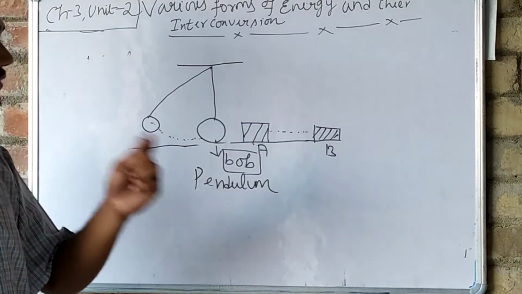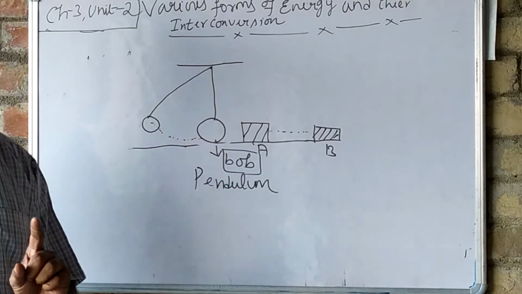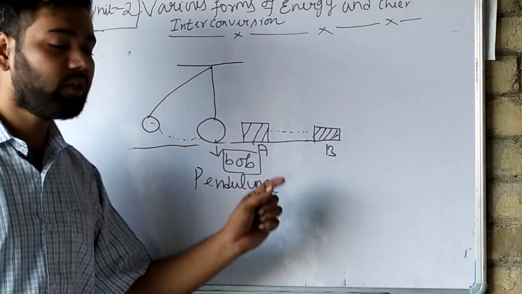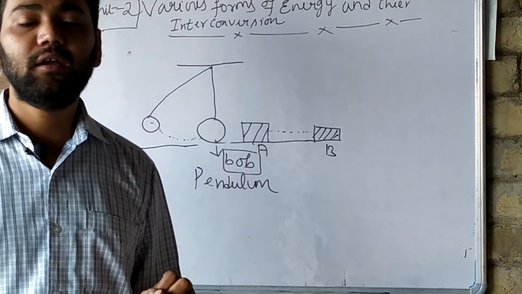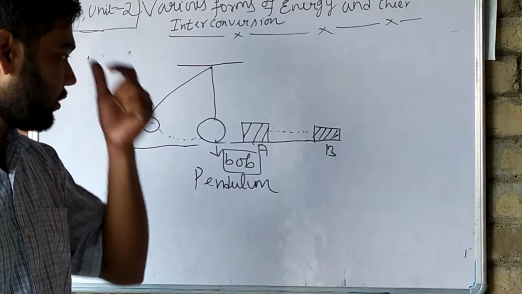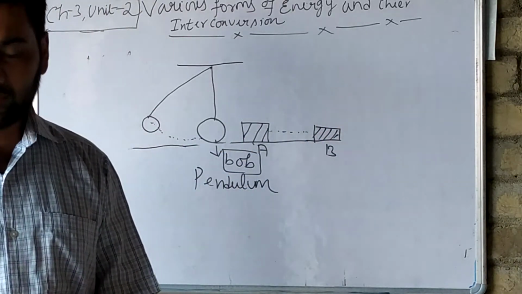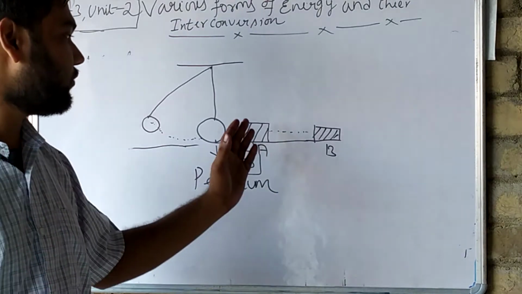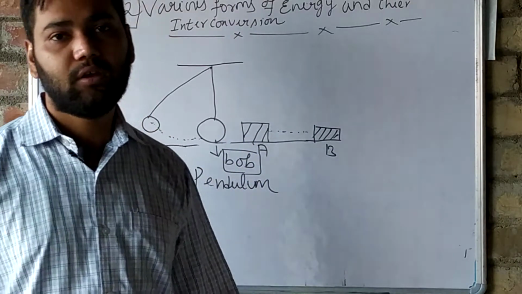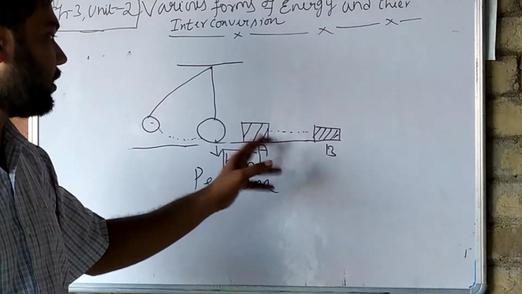The box is first in the state of rest, but because of the energy possessed by it, the energy grabbed by the box, it is shifted from position A to B. This is known as the potential energy possessed by the box.